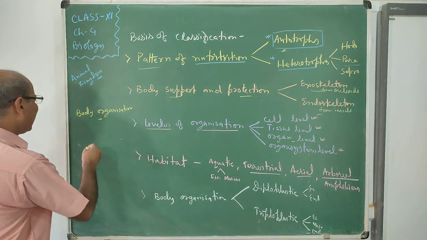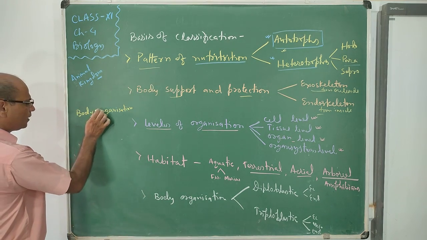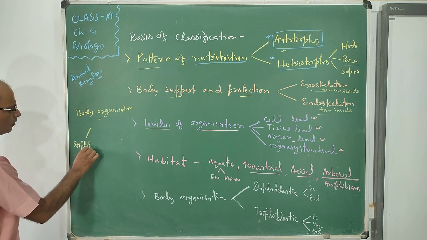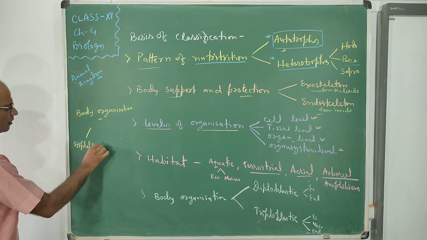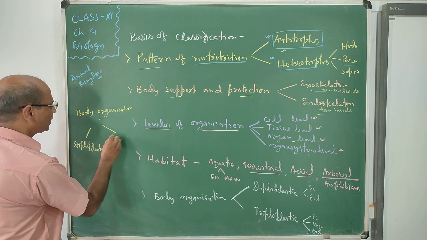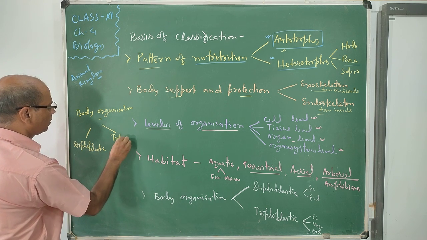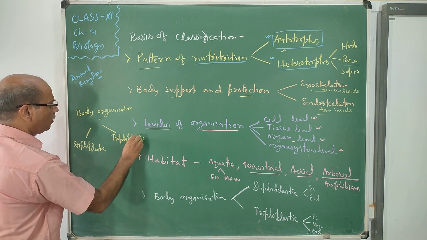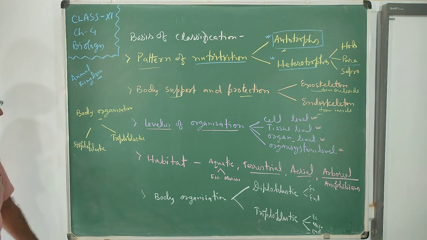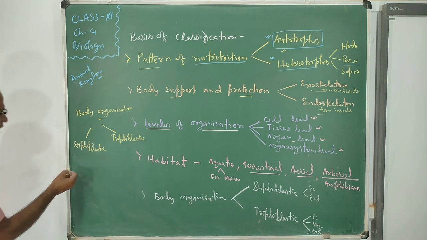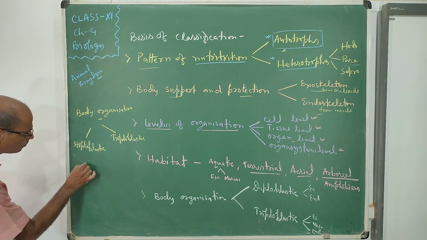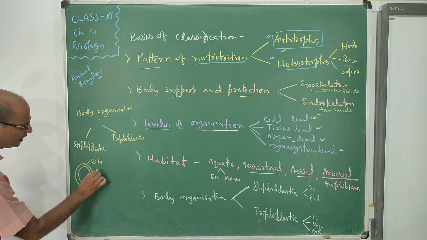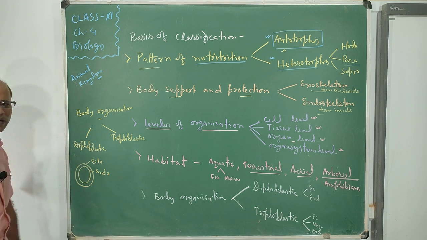So the first one is diploblastic, and the second one is triploblastic. Diploblastic means they have the layers ecto and endoderm. So ecto and endoderm are present in their body layers.